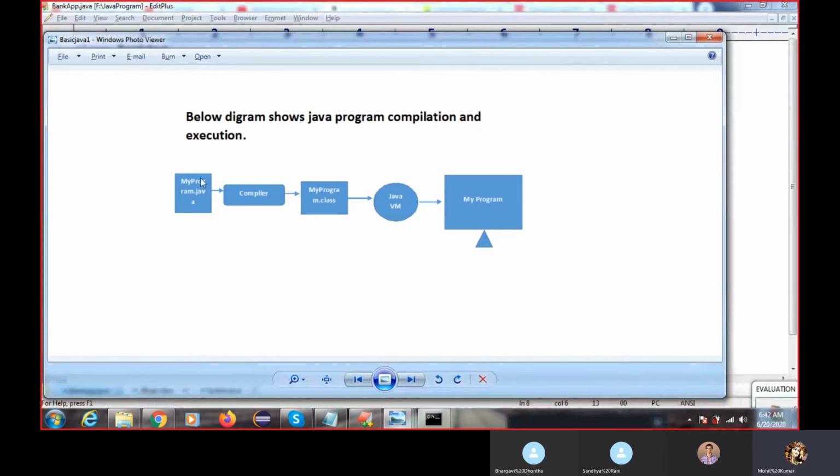Now we are in this phase: I save this Java file, then the compiler will compile it, a .class file is generated, and now we need to interact with the JVM, the Java Virtual Machine. Then we will get the output on the console. So three stages we have completed, but now we are still stuck here. We are not able to interact with the JVM.